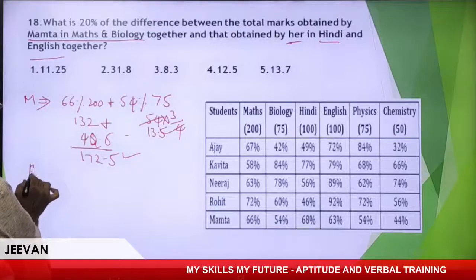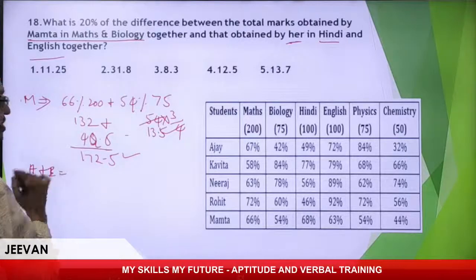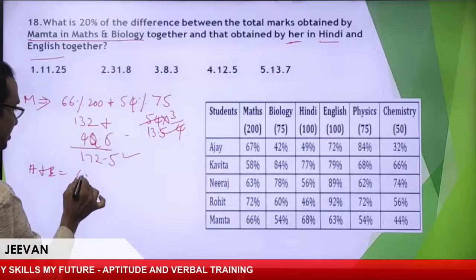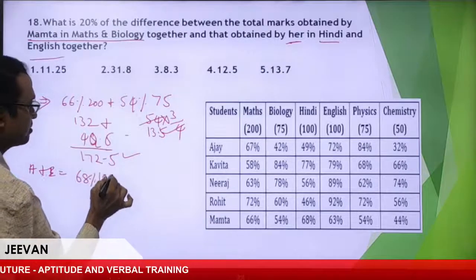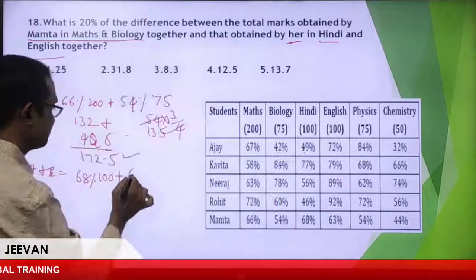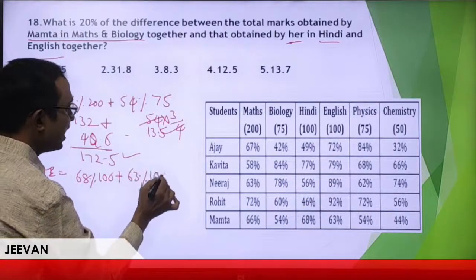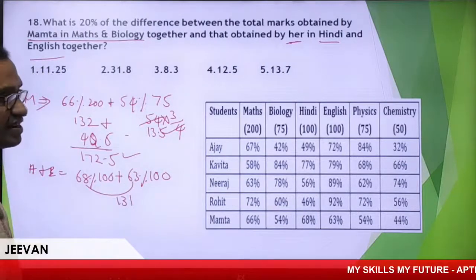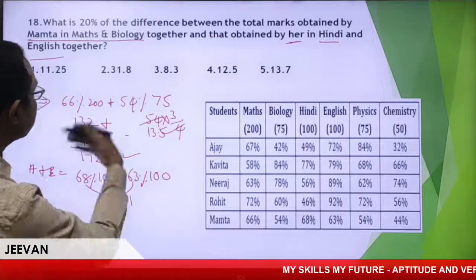Now, obtained by her, Mamata only Hindi and English together. I'll take Hindi and English. Right? What is Hindi? 68% of 100. I'll take 68% of 100 plus, and English. What is English? 63% of 100. So I'll take directly nothing but 131. Is it right? 131. What is the difference of this?